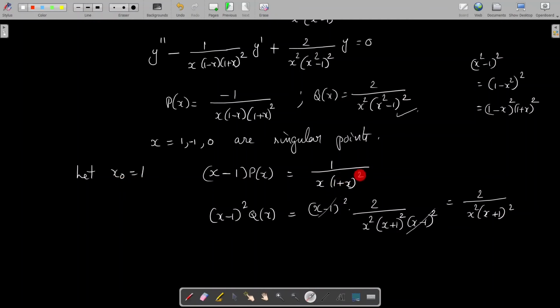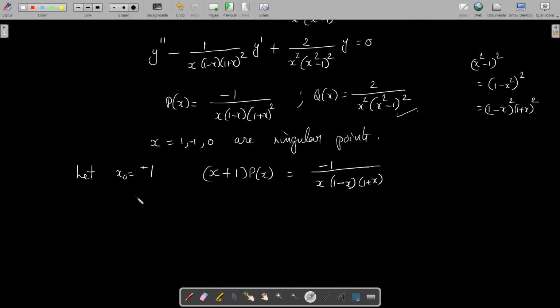At x equal to 1, there is no problem with the denominator, it doesn't become 0. Therefore, the functions (x minus 1) into p of x and (x minus 1) whole square into q of x are both analytic at x equal to 1. Therefore, x equal to 1 is a regular singular point. Likewise, you have to check whether x equal to minus 1 is a regular singular point. Hence, let x naught equal to minus 1.